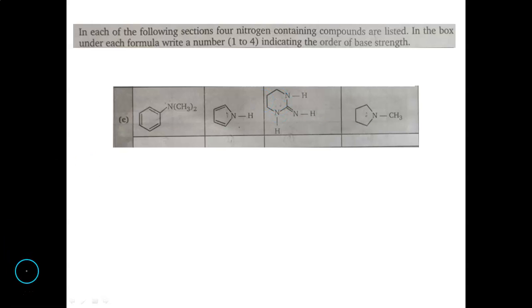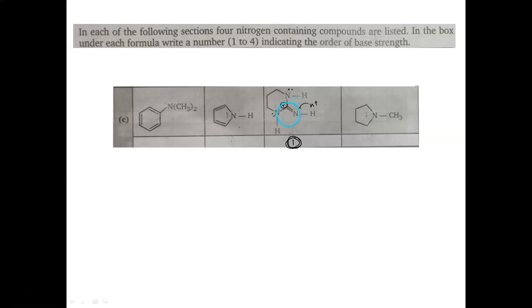Next, here in this set of molecules, we can see the most basic will be this molecule. And why so? Because if H plus attacks over here and a plus charge is generated, it is stabilized by resonance, and moreover there are more than one basic centers over here. So this is the most basic nitrogen which is available.